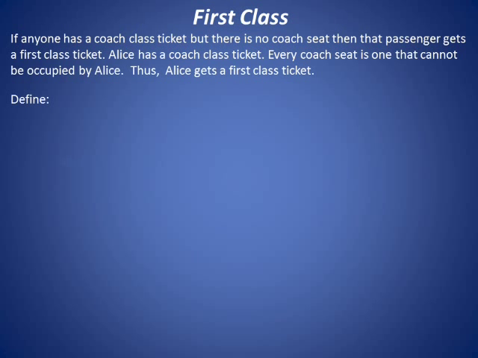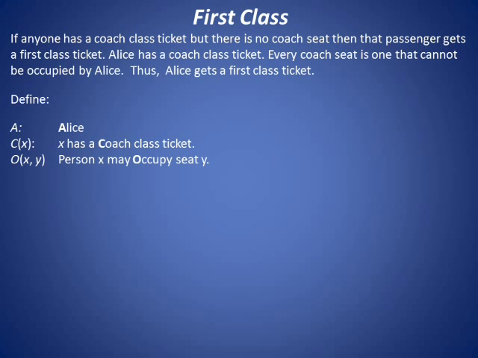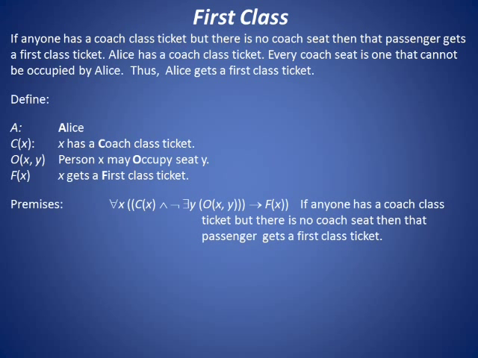Let's begin by defining A to be Alice, C of X to mean X has a coach class ticket, O of X and Y to be person X may occupy seat Y, and F of X to mean X gets a first class ticket. The premises are these: for all X, C of X and not there exists Y such that O of X and Y, imply F of X.